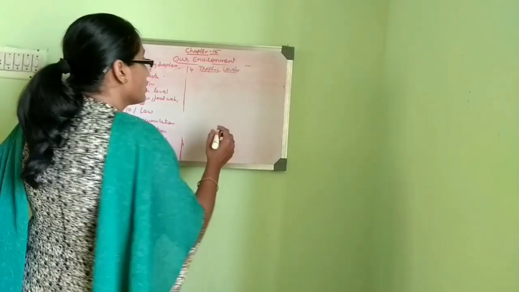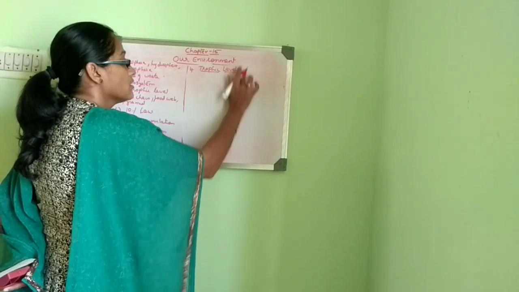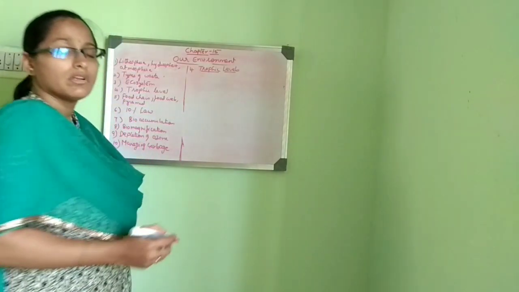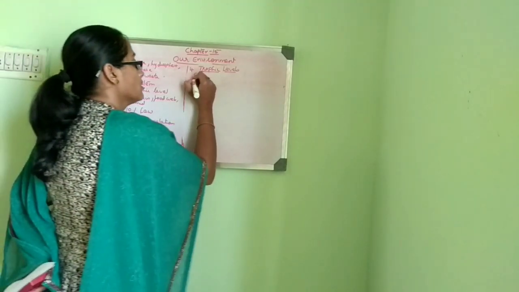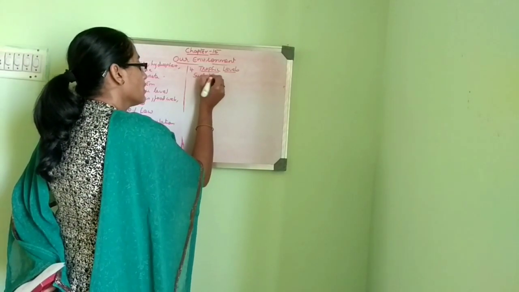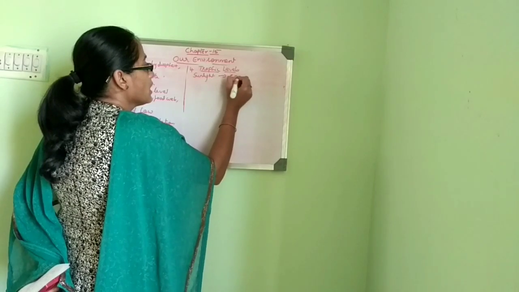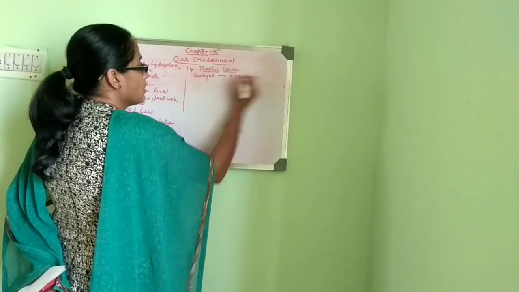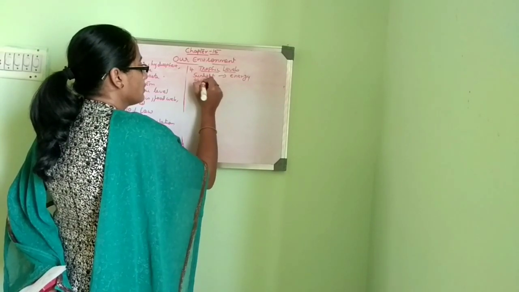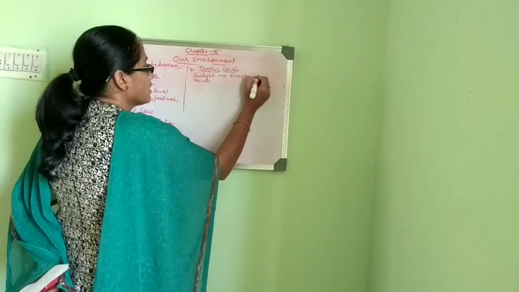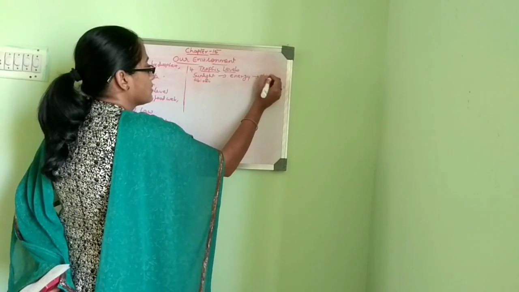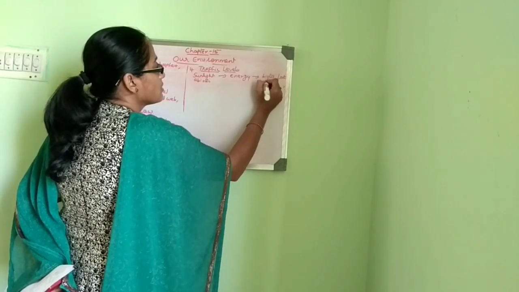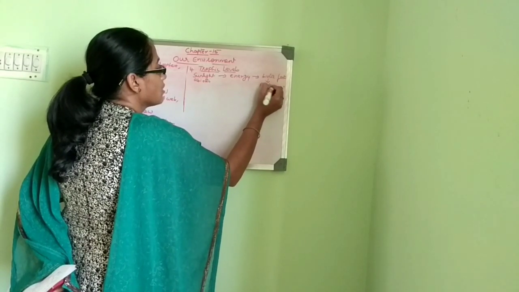So what do you mean by trophic levels? Trophic level always starts with sunlight as a source of energy. That also includes an abiotic factor that is linked to a biotic factor as the main source, that is producers.